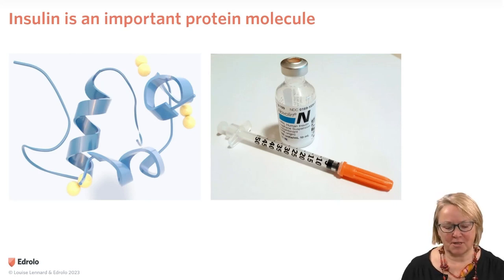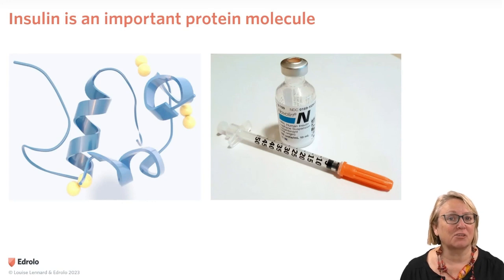You might have heard of a hormone found in human bodies called insulin. It's made by pancreatic cells and is important in blood glucose control. Some people, especially those with type 1 diabetes, can't make insulin.